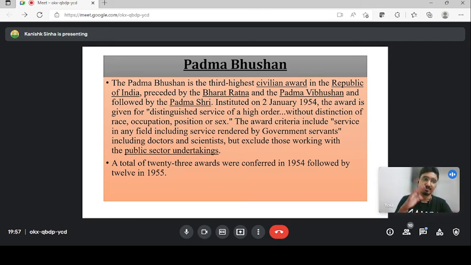So you don't have to remember the name, and definitely no one, even the CLAT Consortium, not me, not you, can remember the names of 23 first recipients. So you have to remember the number. In 1954, a total of 23 awardees were given the Padma Vibhushan after its inception. Next slide, we will be discussing the Padma Shri.